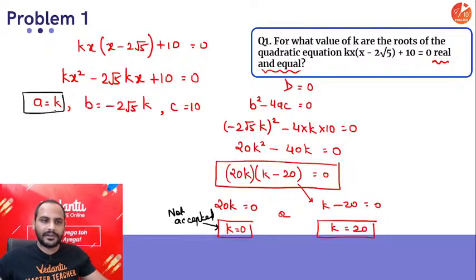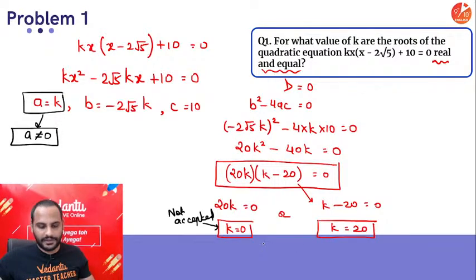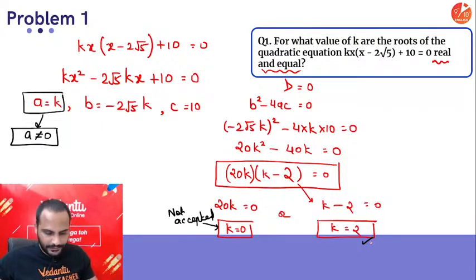Because remember guys, a should not be equal to 0. So if a should not be equal to 0, k should also not be equal to 0. So k equal to 2 will be your correct answer. Remember this, k equal to 0 will not be accepted. k equal to 2 only will be taken as the correct answer, because if I put k equal to 0, the coefficient of x square will become 0 and it will no longer be a quadratic equation.